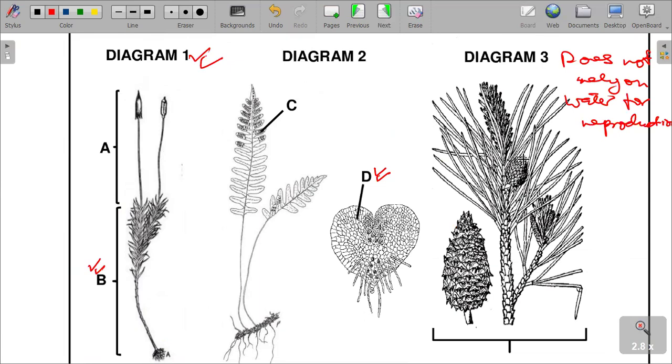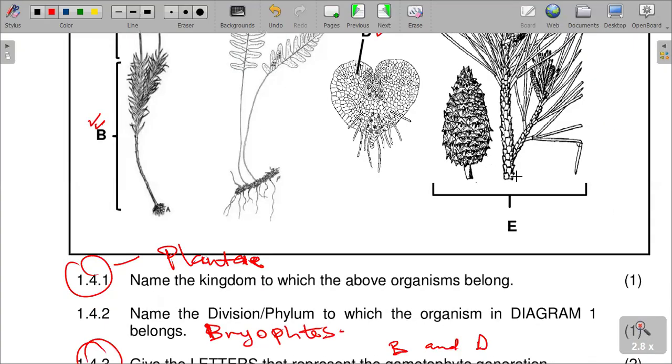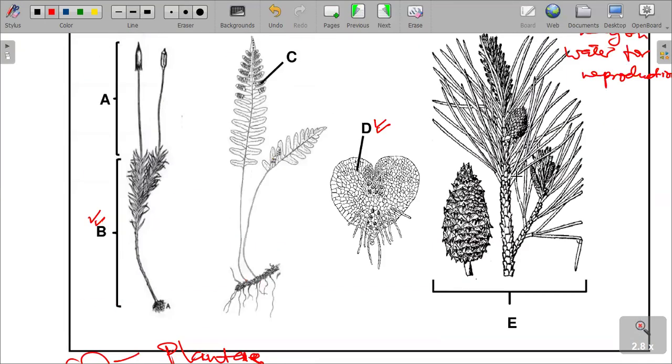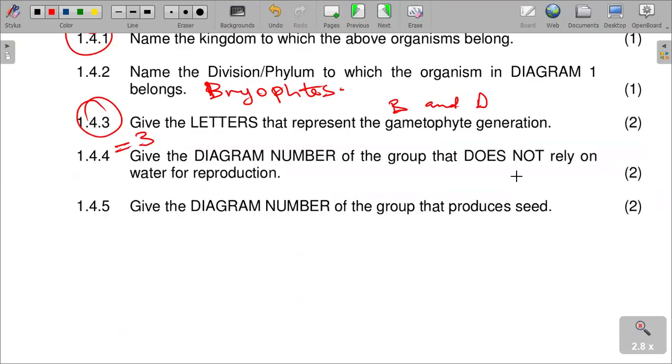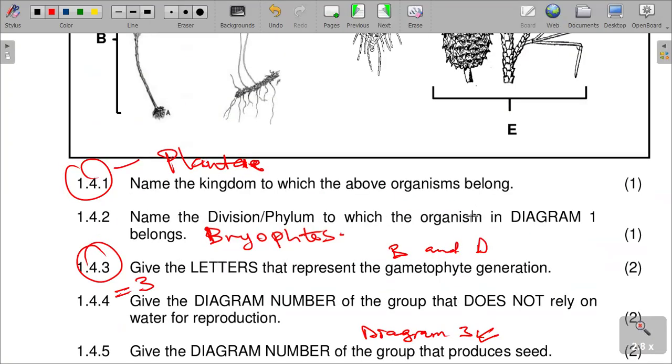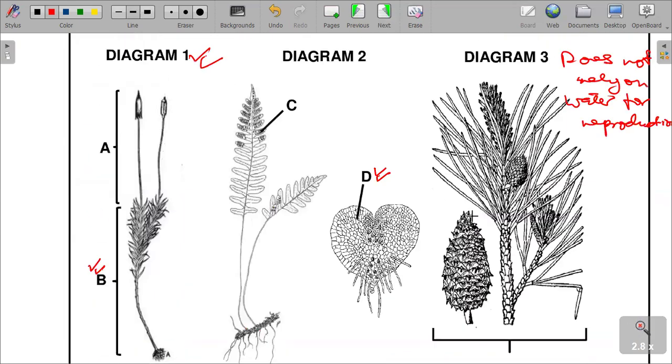As you can see, we have got seeds that are contained in these flowering pods shown in there. So diagram 3 also produces what? Produces seeds. The diagram number that produces seeds is also diagram 3. It's also correct that it produces seeds, as you can see from our diagrams that are given in this respect.